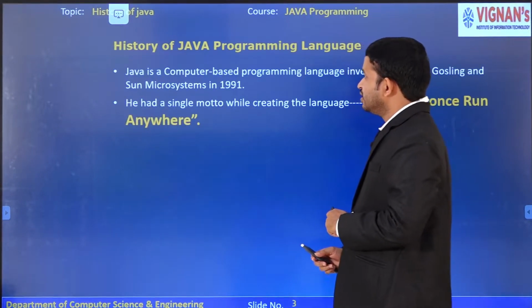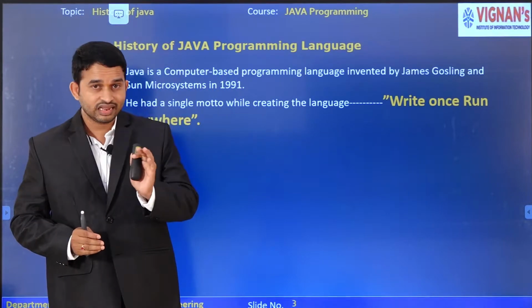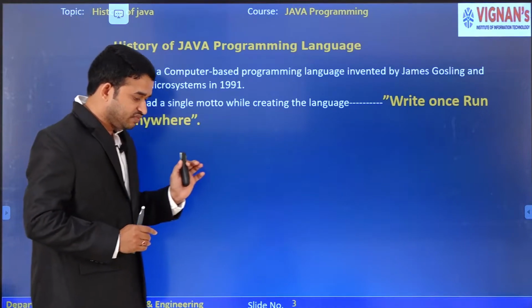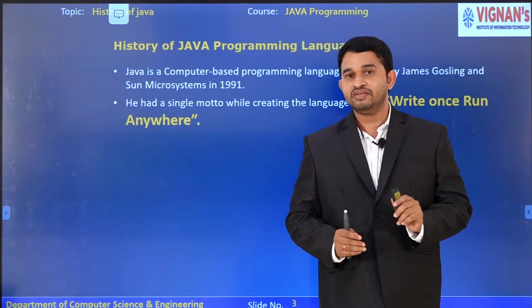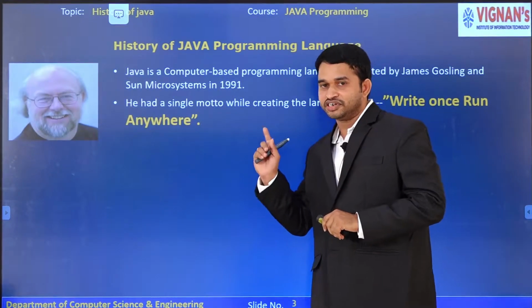Here, Java is a computer-based programming language, also called a high-level programming language. It follows OOPS concepts. It was invented by James Gosling in the year 1991 with the support of Sun Microsystems. We already discussed this in the introduction part.